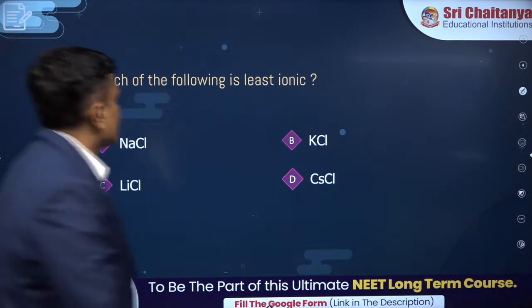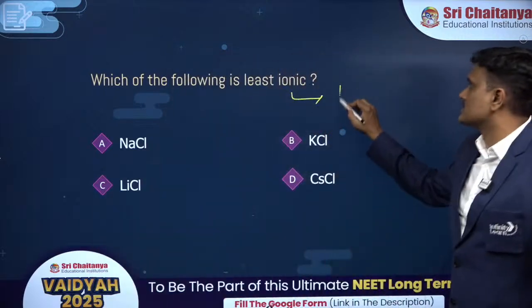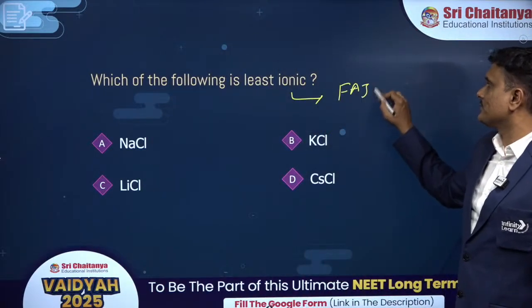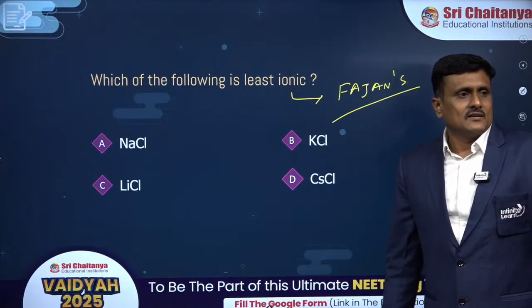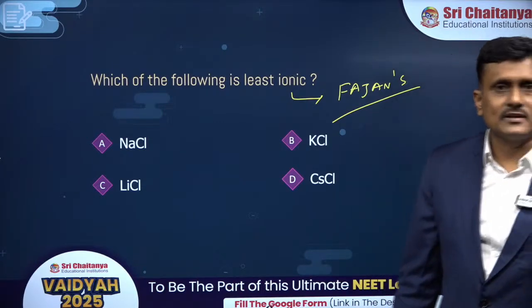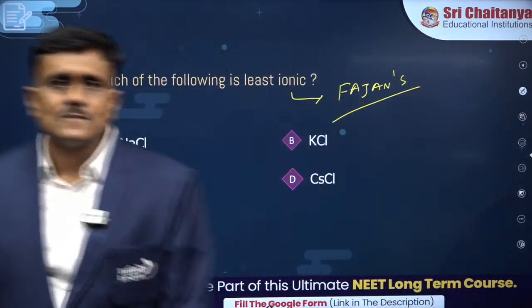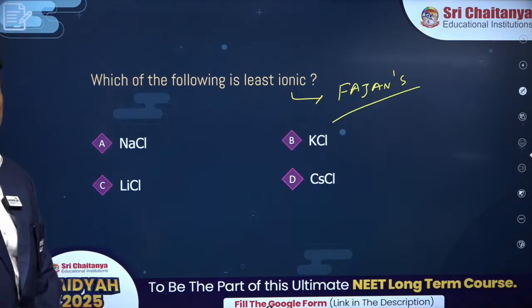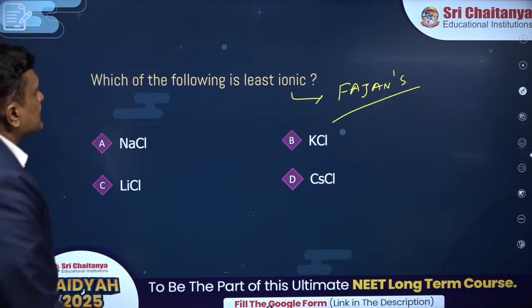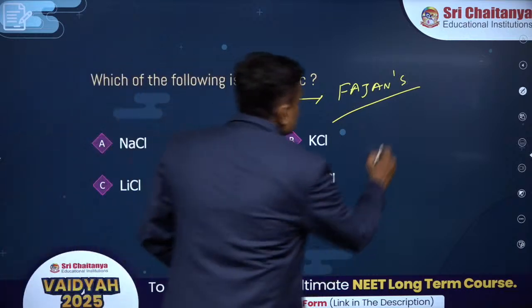Ionic character is purely based on Fajan's rule, right? Some people pronounce it differently. Okay, that's how you made a mnemonic. Brilliant. Now somebody is asking what is that mnemonic? Come on, speak out. Here, while predicting the ionic nature, listen now.